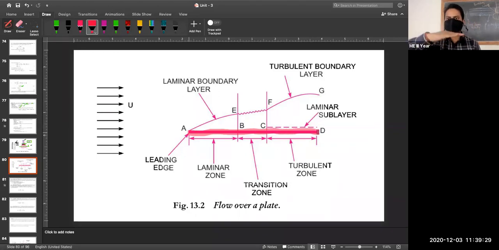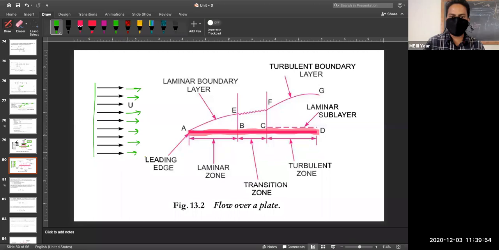That flat plate is placed inside. Some fluid flow is occurring here on the left hand side. The fluid is flowing with free stream velocity capital U over a flat plate.